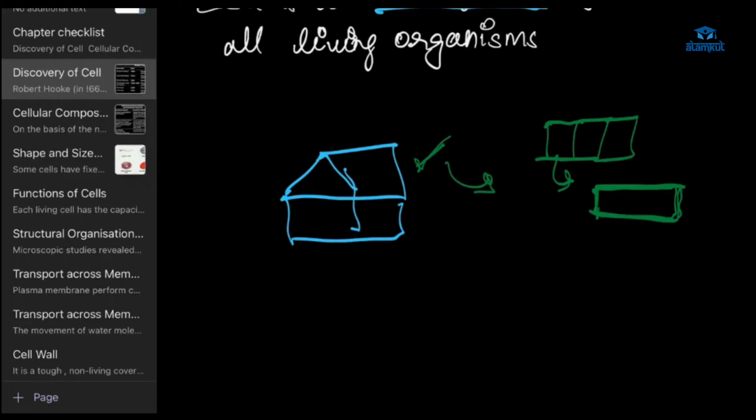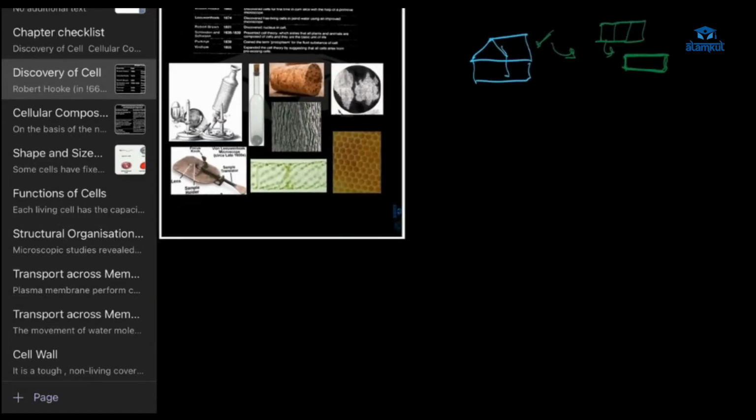I was thinking, is cell the most basic or atom? Atom, because cells are also made up of something, right? From chemistry we have biology. Cells are made up of something, so obviously it's atom. Now we'll look into how cell was discovered.